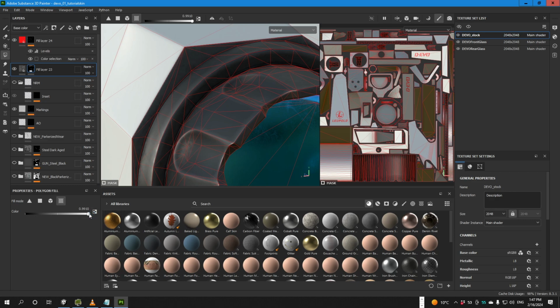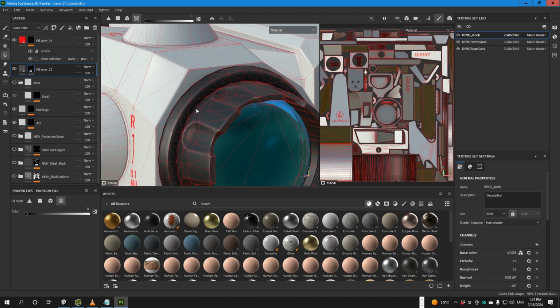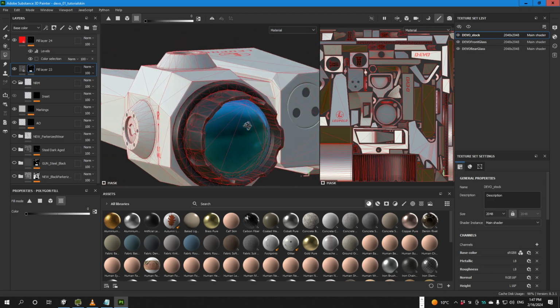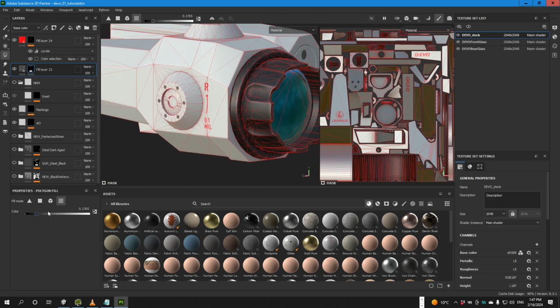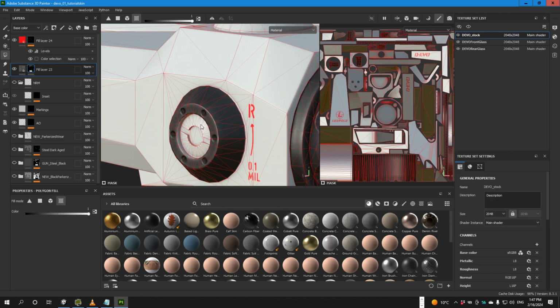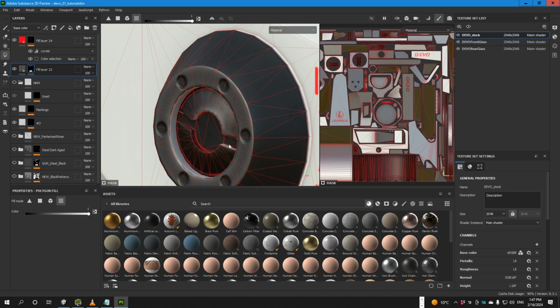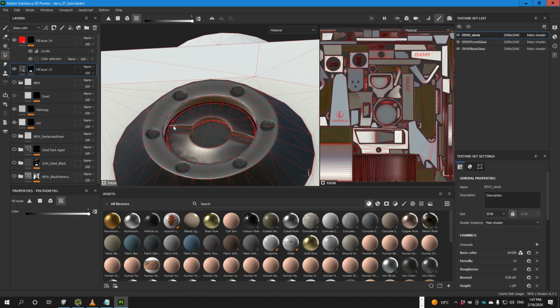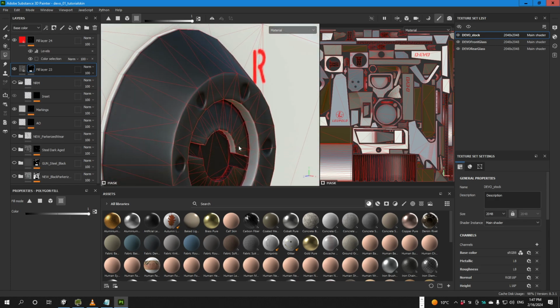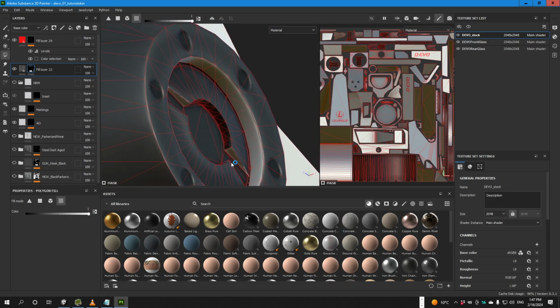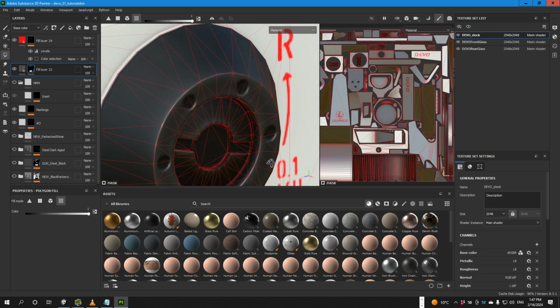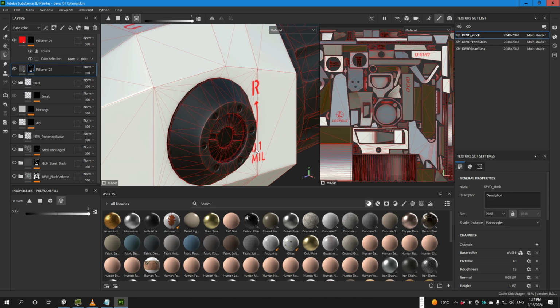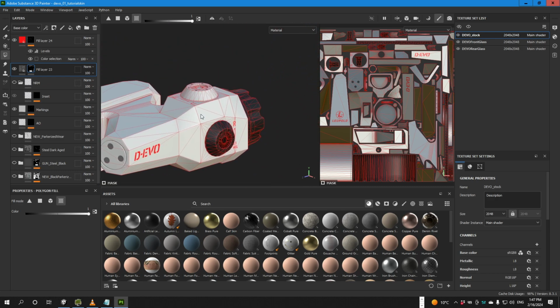I didn't want this side, so we go back to black and select it, so it's unmasked. Now we go back to white, we pick this object too. I think, right, I got it. And this side, same for this one.